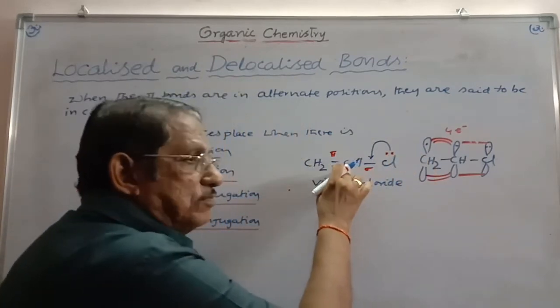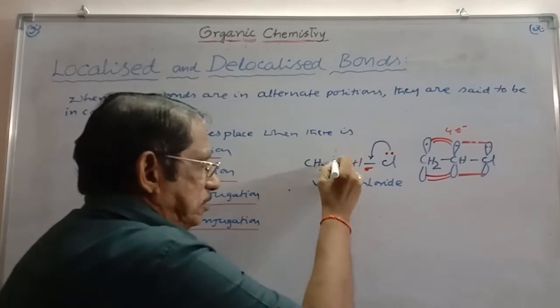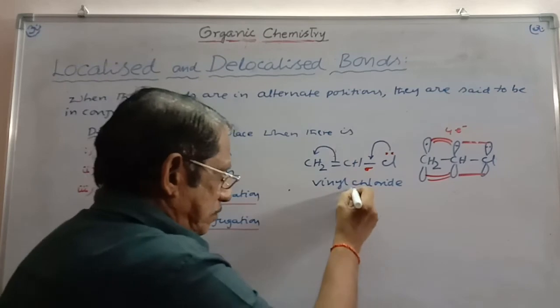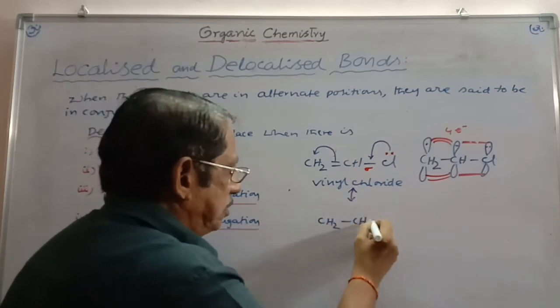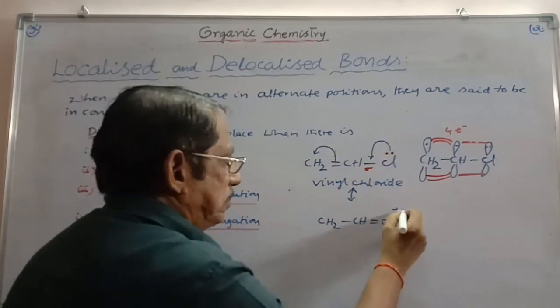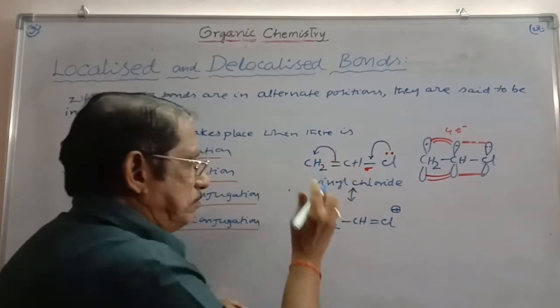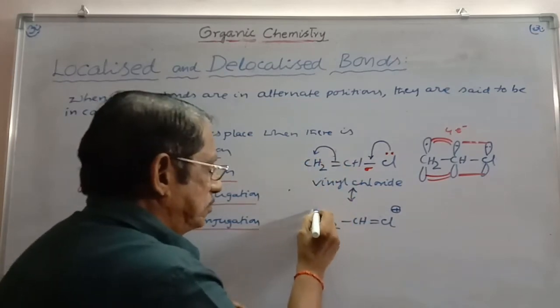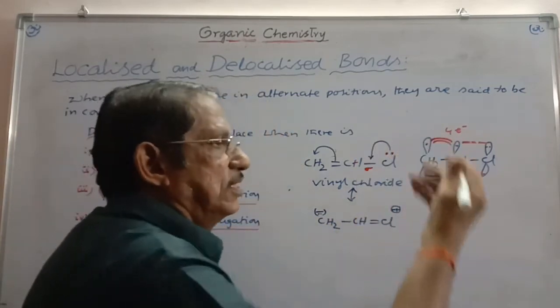Then carbon gets 5 bonds, which is unnatural. And so, this carbon pushes the electron cloud towards the other carbon. And thereby, you can write in this manner: CH2, single bond CH, double bond Cl. Cl is giving its lone pair, so it gets a positive charge. The whole bond is shifted toward the carbon containing 2 electrons, and so this gets a negative charge. And so these are the resonance forms in the case of vinyl chloride.